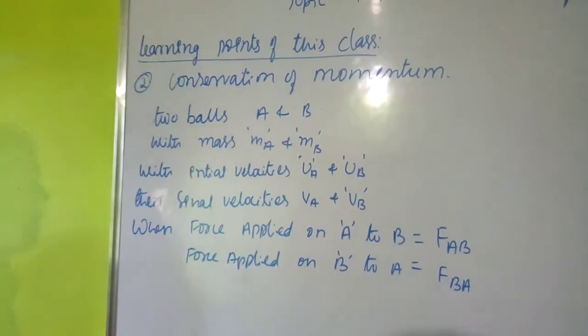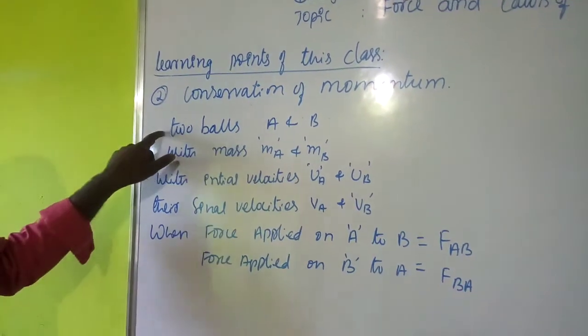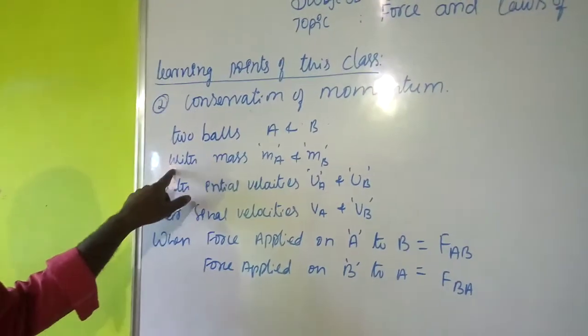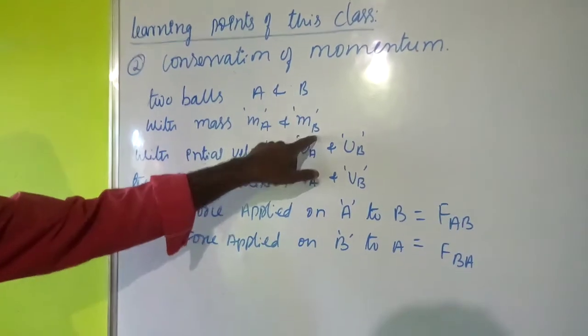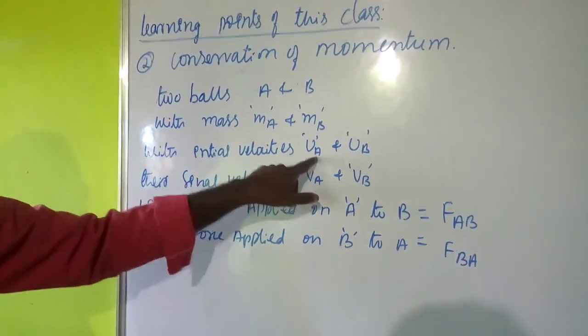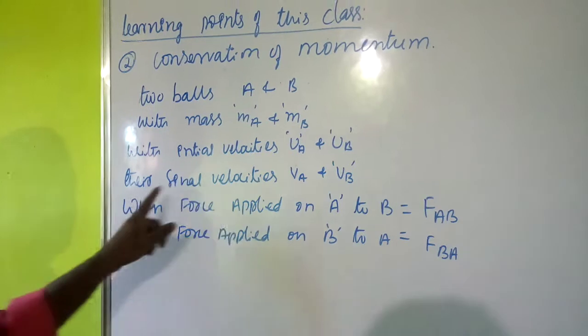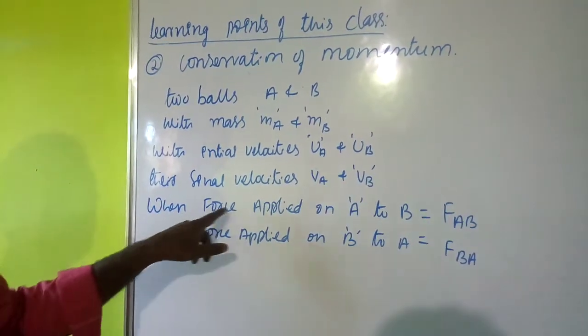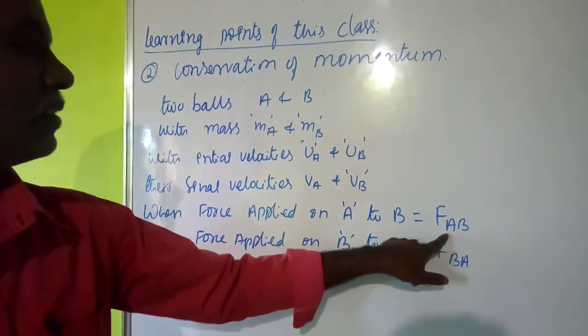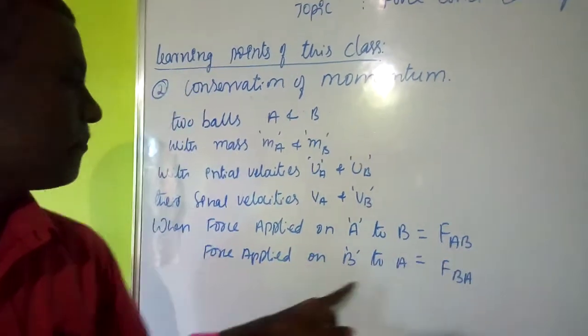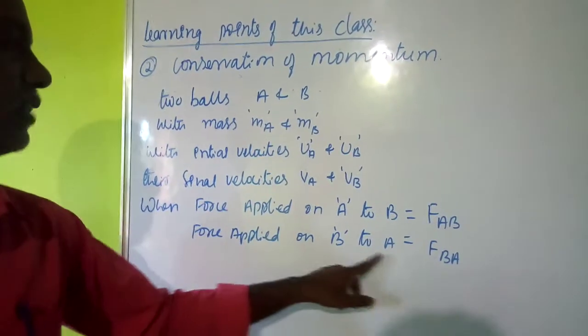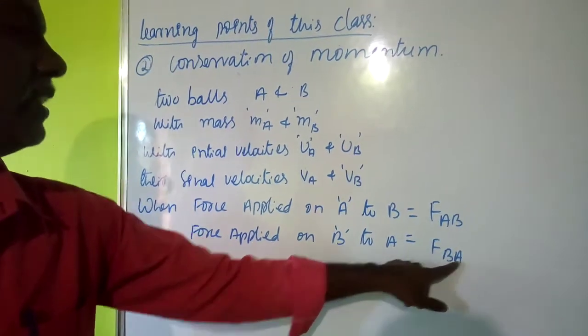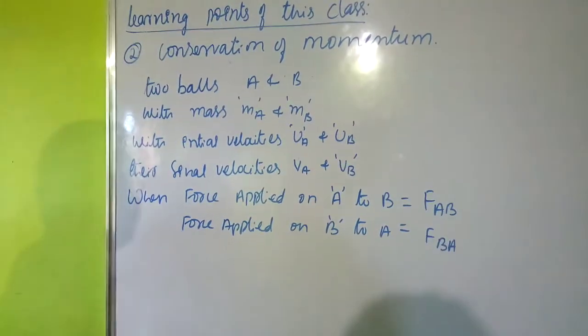Okay students, so this is about two balls A and B with masses MA and MB respectively, with initial velocities UA and UB and final velocities VA and VB. Force applied from A to B is F_AB, and force applied from B to A is F_BA.